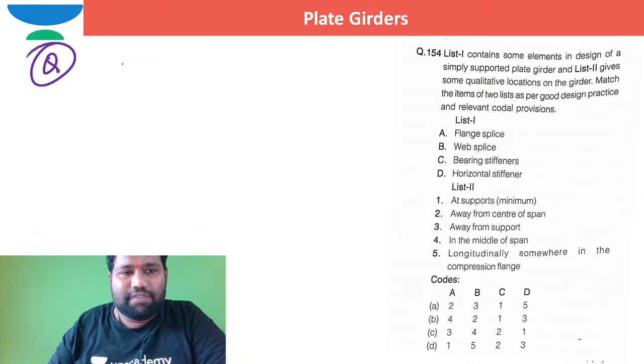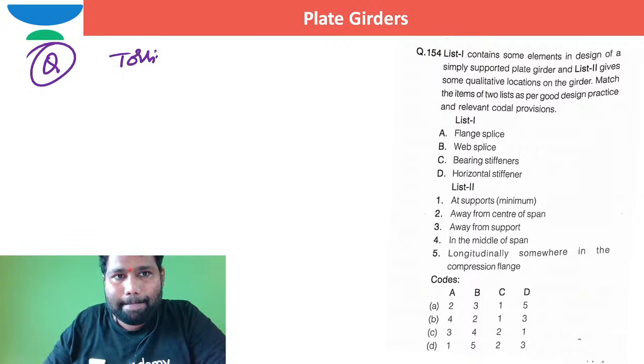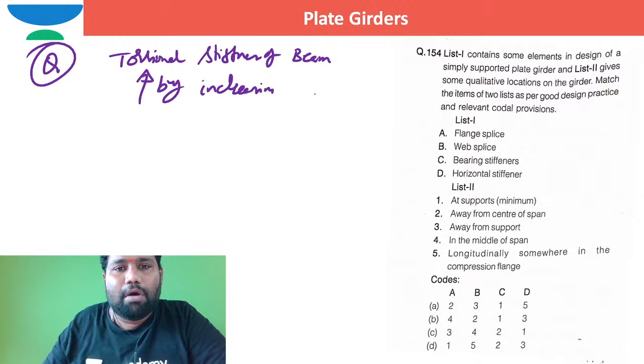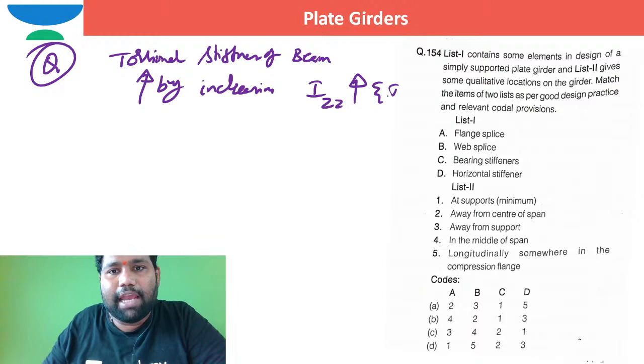The torsional stiffness of the beam is increased by increasing the moment of inertia I about the ZZ axis, and I about the YY axis is also increased.